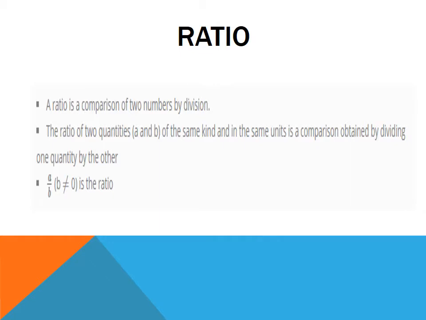Ratio. A ratio is a comparison of two numbers by division. The ratio of two quantities A and B, which are of the same kind and having the same units, is a comparison obtained by dividing one quantity by the other quantity, which can be expressed as A upon B, where B is not equal to 0.